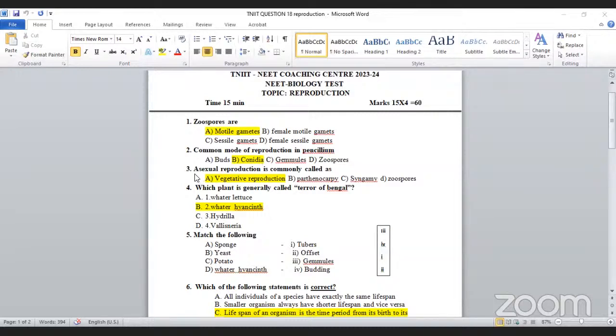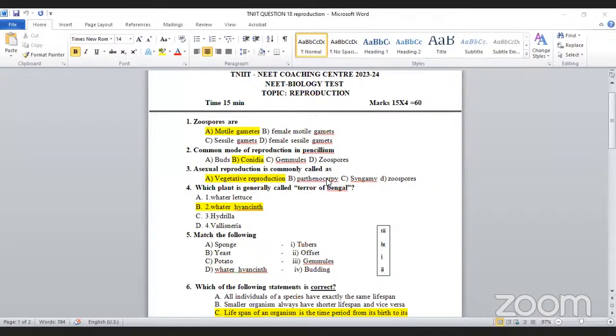And then asexual reproduction. See here, underline the words asexual reproduction. Asexual means absence of sexual reproduction, and it is commonly called as what? Vegetative reproduction. Because the body part is converted into the entire plant, since there is no fusion of gametes. Here come to the point: zoospore is one of the asexual spores, but it produces spores, so it is not like that. And syngamy is fusion of male and female gametes, so it will not come in this category.